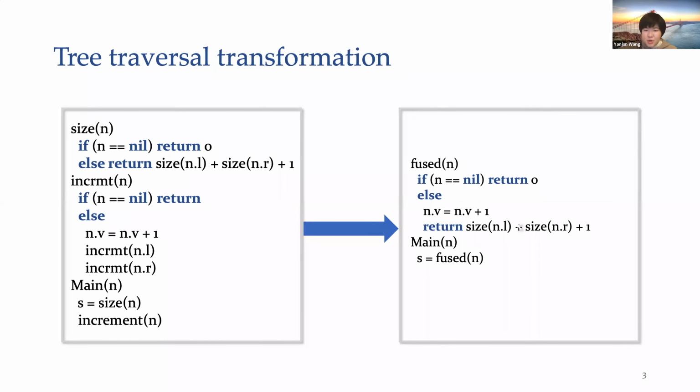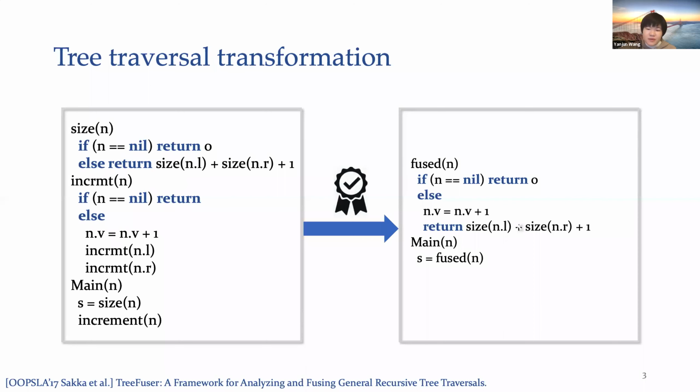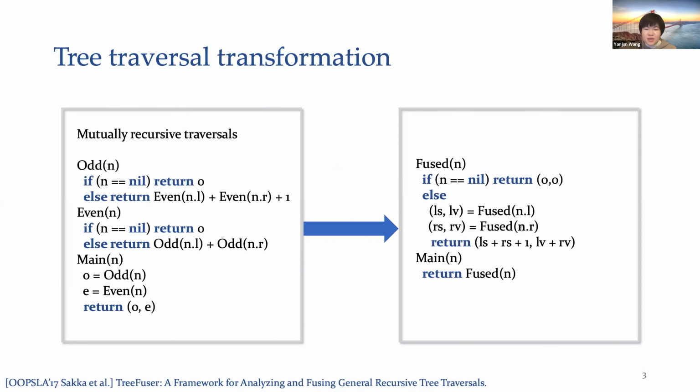For that reason, there have been efforts working on reasoning about the validity of traversal transformations. Existing works such as Tree Fuser have already verified this example. However, let's consider another pair of traversals which involve mutual recursion. Odd and even count the number of nodes at the odd and even layers of the tree, respectively. They recursively call each other, and the main function runs odd and even sequentially. Even this simple mutually recursive tree traversal is already beyond the scope of all existing approaches.